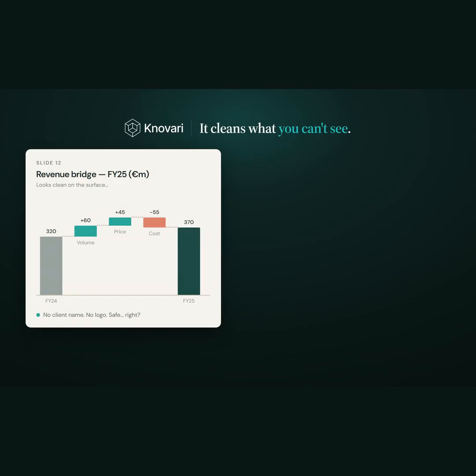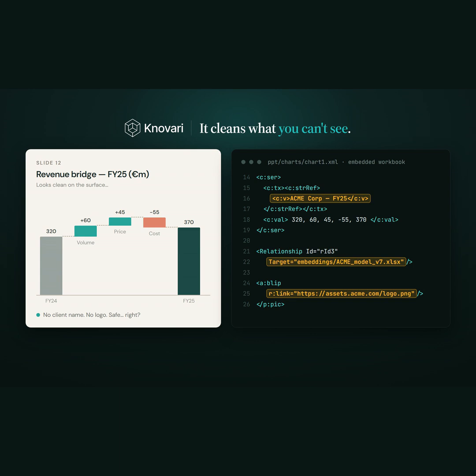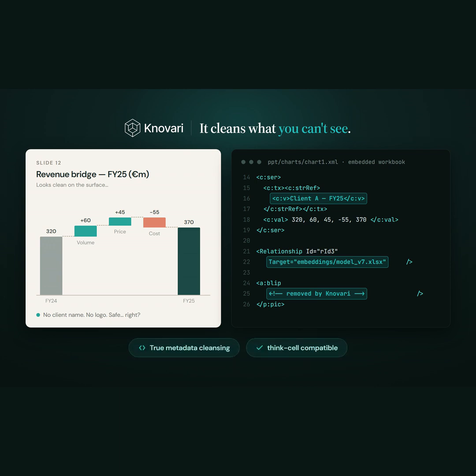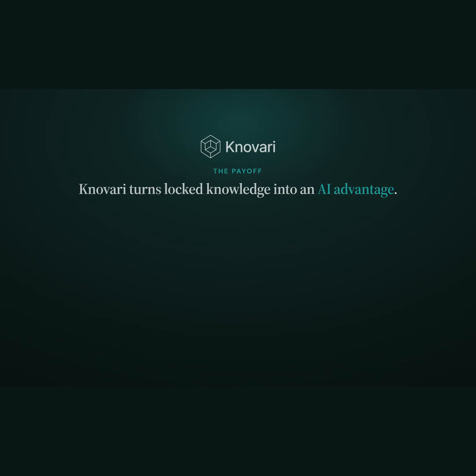And critically, Knovari goes much deeper than what you can see. The chart on the left looks clean, but the client is still inside the file, in the embedded spreadsheet, the workbook name, and even a link to a logo. Knovari sanitizes down to the XML itself, so nothing sensitive survives. And yes, it is compatible with ThinkCell charts.